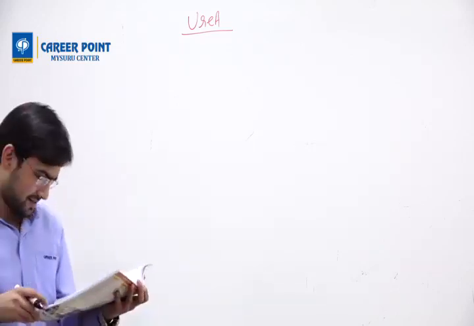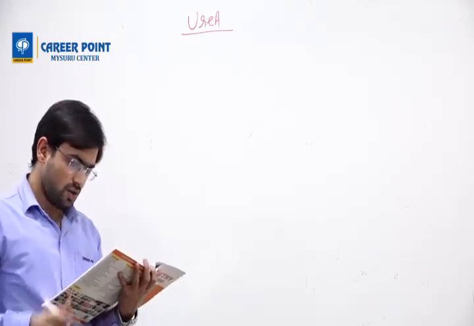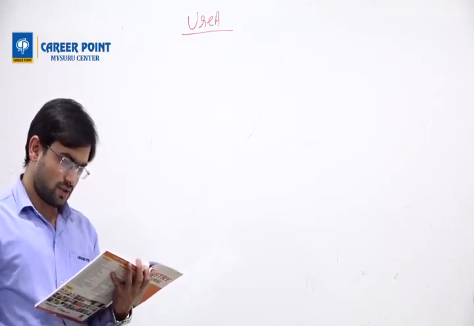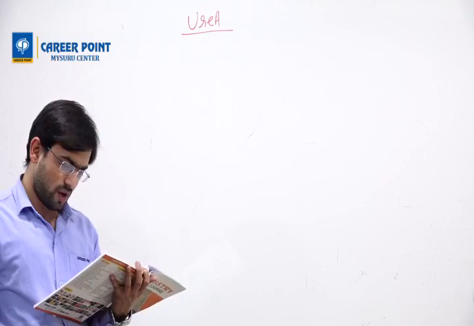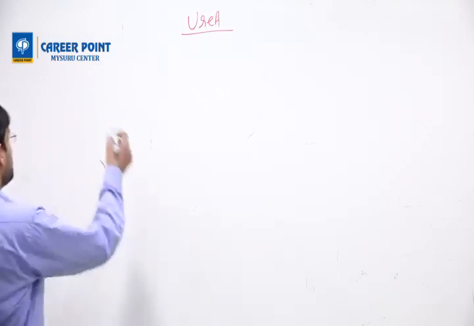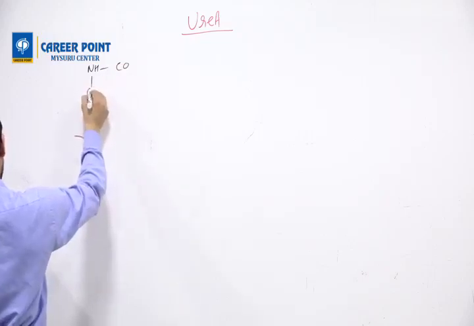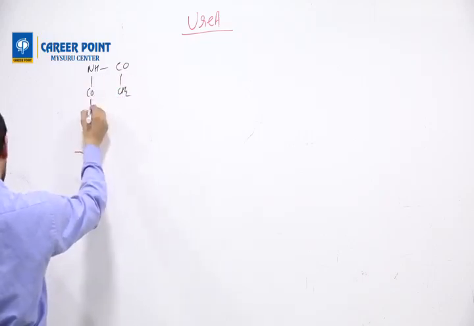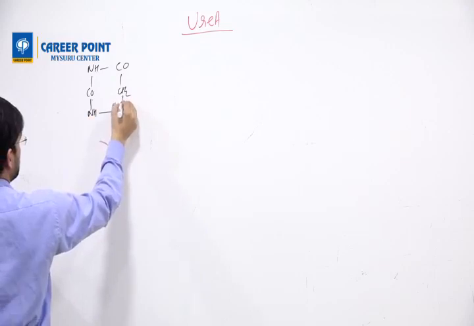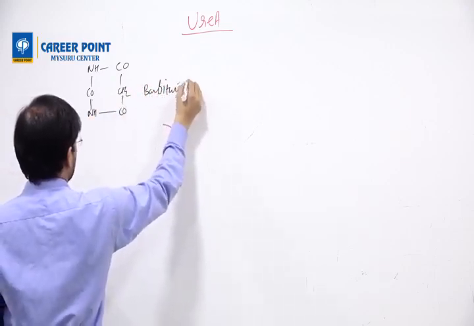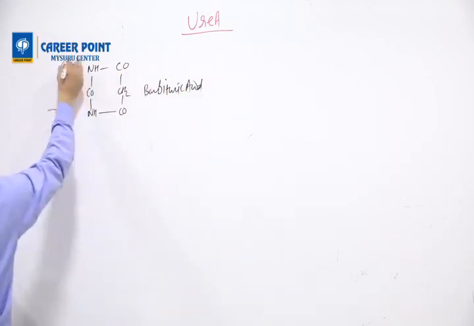Question number 9 is urea plus malonic ester gives the compound known as barbituric acid. You can draw NHCO, CO, CH2, NH and CO. This has the name barbituric acid. This is question number 9.